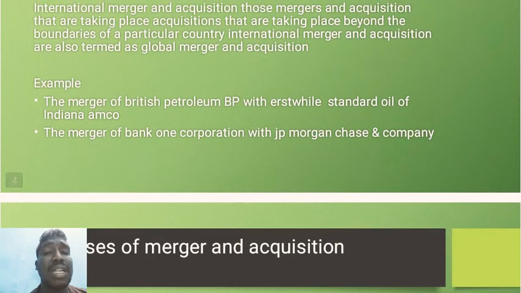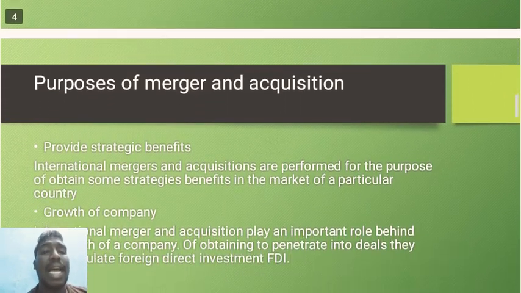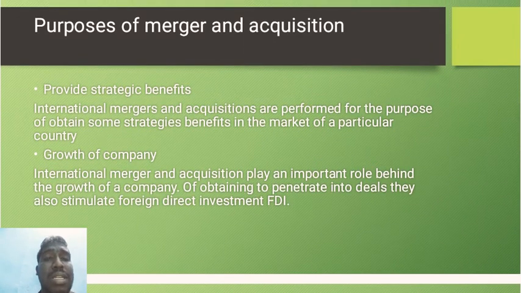JP Morgan undertakes Bank One Corporation, and they administer the company and its staff and employees, salaries, operations, sales, production, and growth.